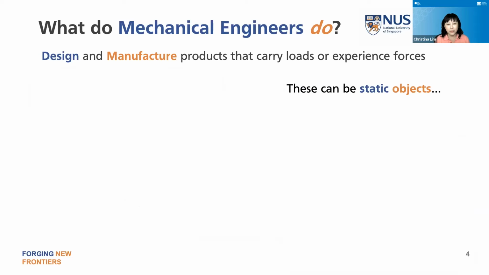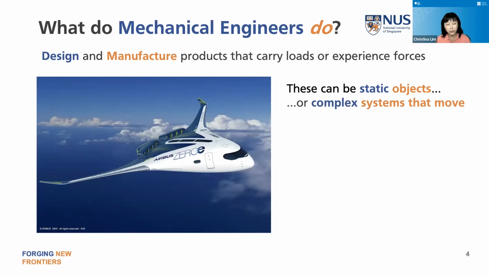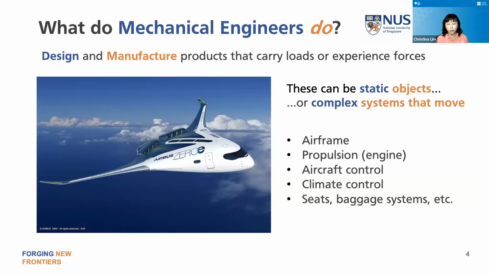So now, of course, it's not just simple objects that mechanical engineers deal with. Very often, this would be what you might expect more of mechanical engineering, where you have very complex systems that are powered and that move. So here we have a zero emission concept plane by Airbus, and the parts that mechanical engineers would be most involved in would be the following: the airframe, how it moves, the way it moves, how we control the flying, and then of course the inside, the pressurization and any kind of restraint system and so on.